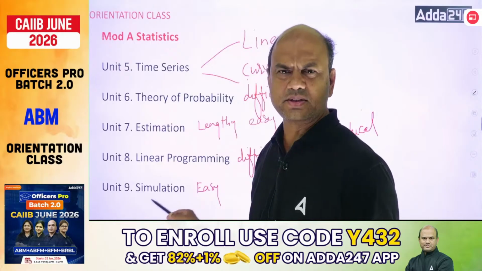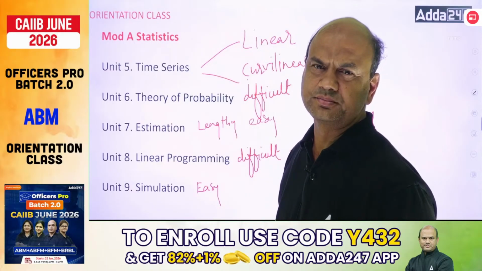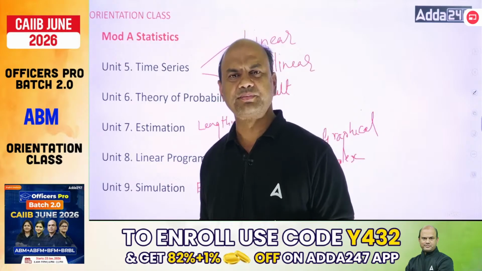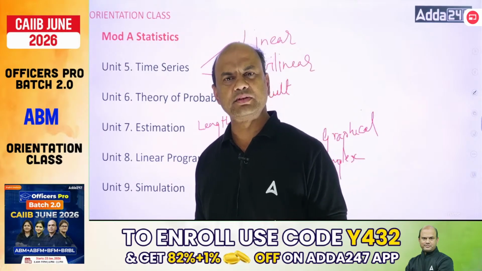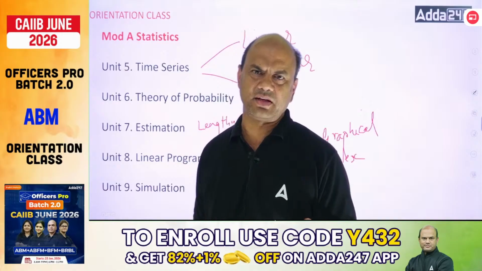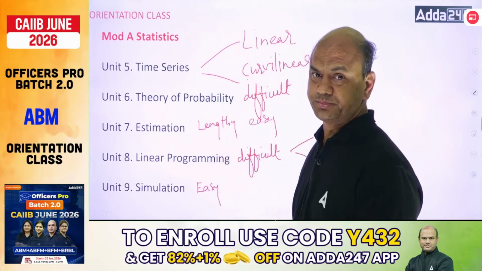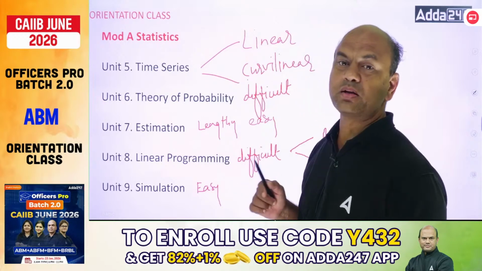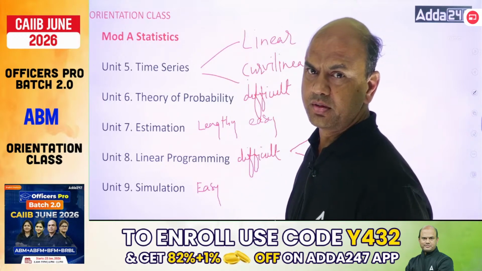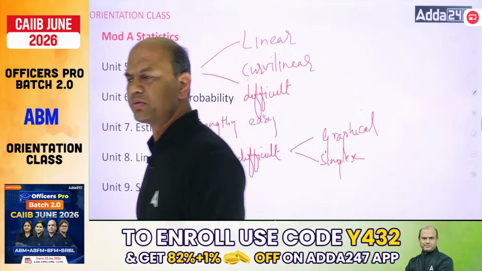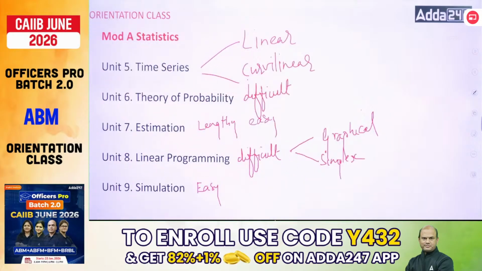Simulation, very easy chapter, very easy. Only one case study in simulation, and that's it. And some theory part is there. So this is about module A. Module A is a bit tougher one. In entire CAIIB I would call module A the tougher one. Okay.